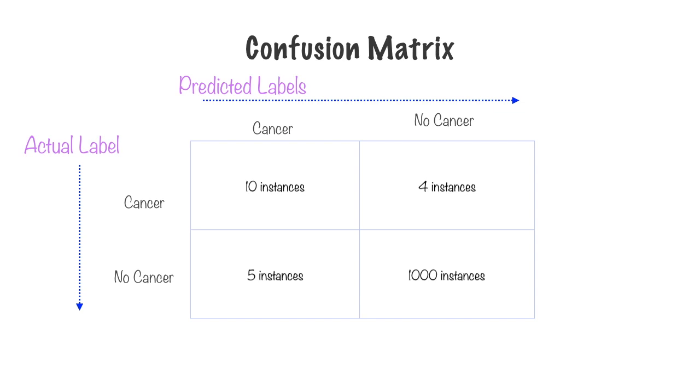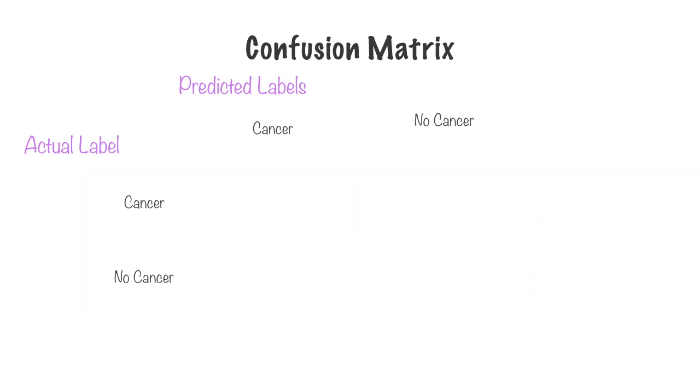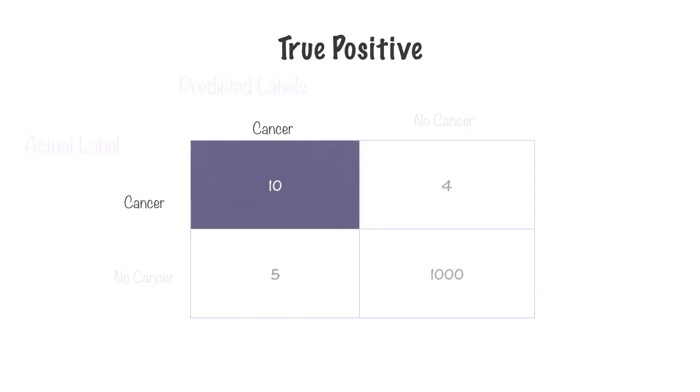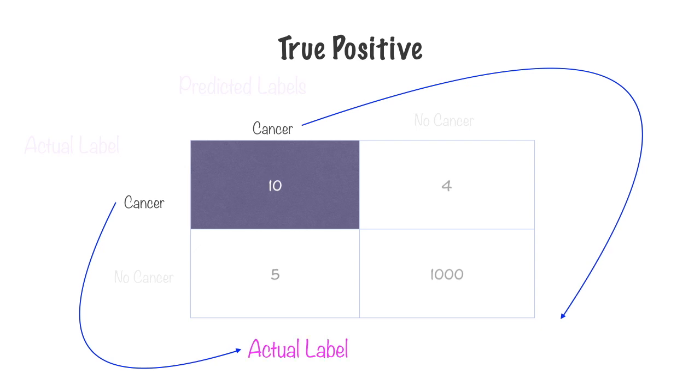Look at how this data set is heavily skewed towards no cancer. 1,000 instances where there was no cancer and no cancer was predicted. This seems to be a highly accurate machine learning model. Let's use some technical terms to describe each of these cells within our grid. Where our machine learning model predicts cancer where cancer exists is called true positive. Cancer existed and the medical report was enough for our machine learning model to diagnose cancer. Actual label is equal to predicted label.